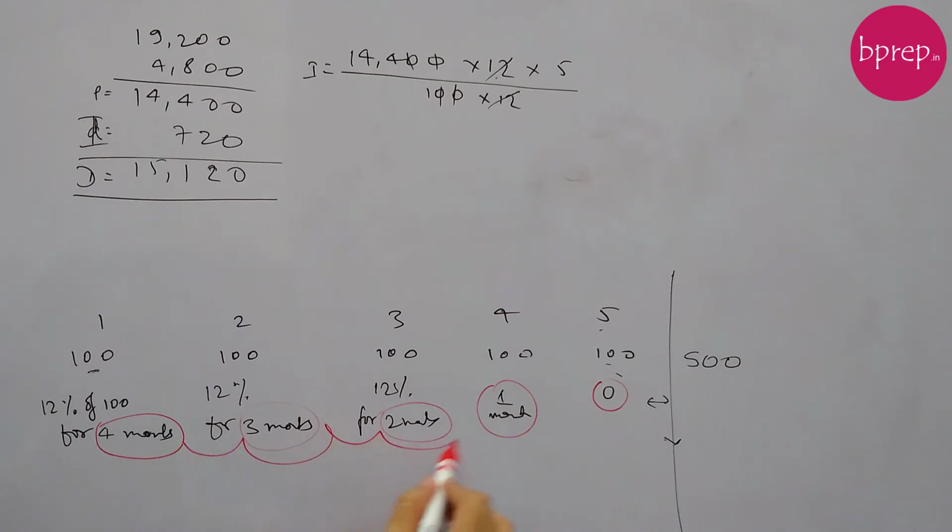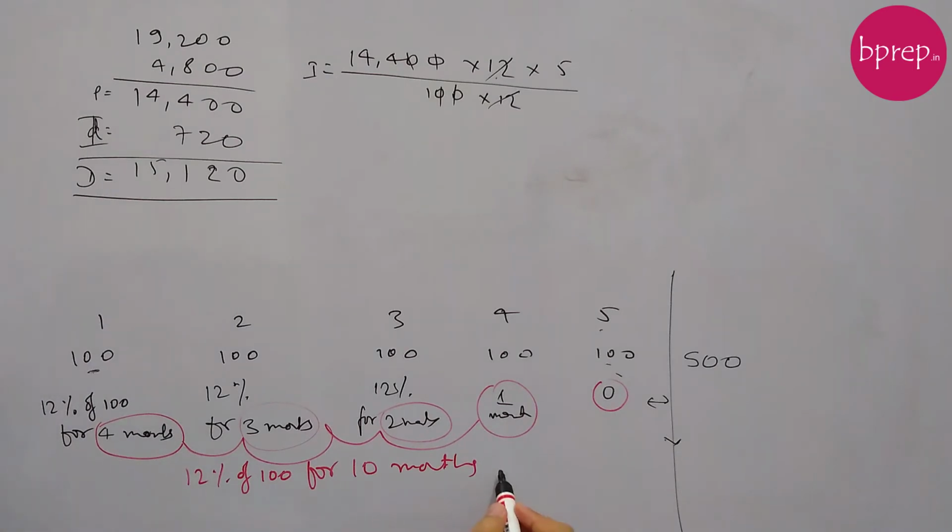If we add all this up, it is in total 10 months. So can we say the total interest that we have earned is 12% of 100 rupees for 10 months? This will be equivalent to this.